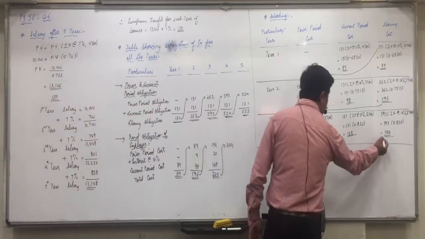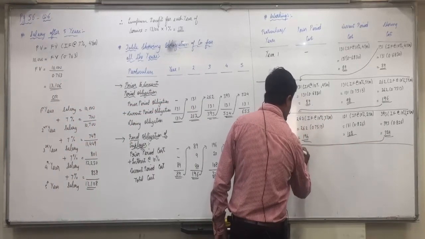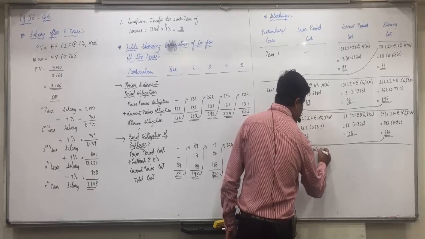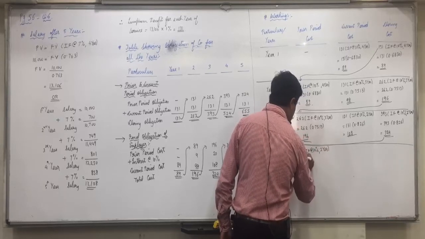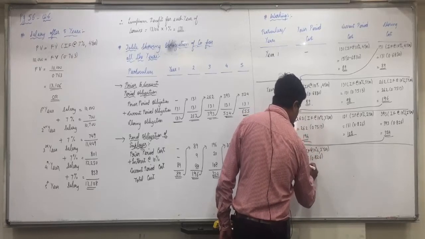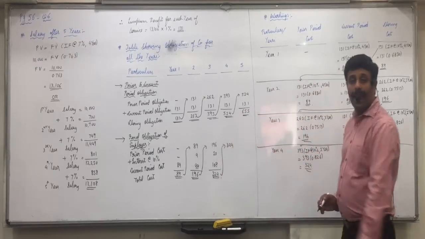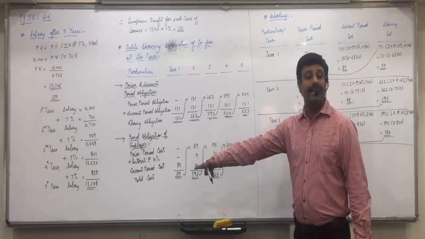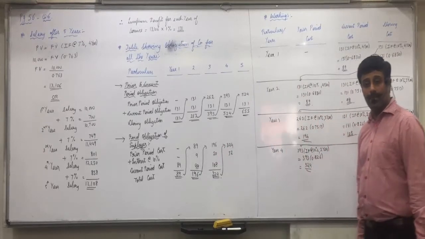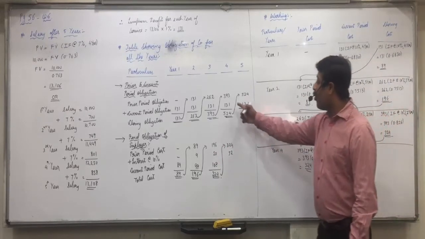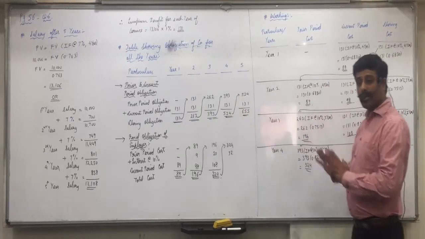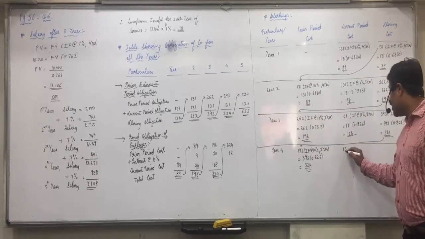Now 4th year. First of all, in the beginning of 4th year, 393 into interest factor at the rate of 10% and 2 years. 393 into 0.826. That is 324. That is the opening liability. Okay. On 324 now, 10% interest, how much we will receive in the 4th year? 32.4 means 32 rupees. Now again, 4th year we have to keep aside 131 which we require to pay after one more year. So do we need to keep aside 131? How much we need to keep aside?